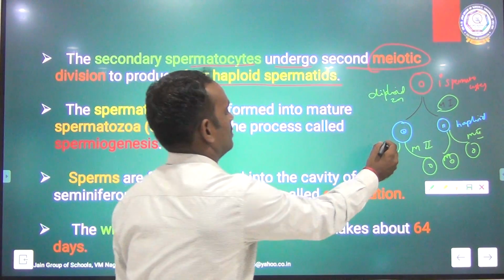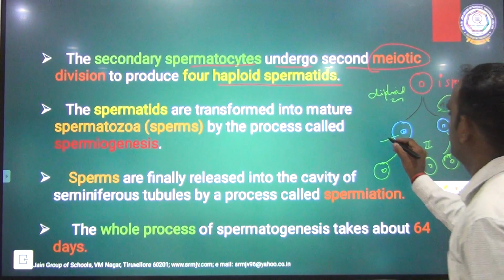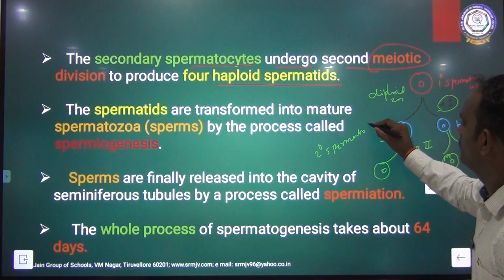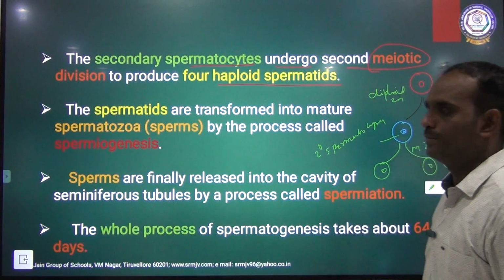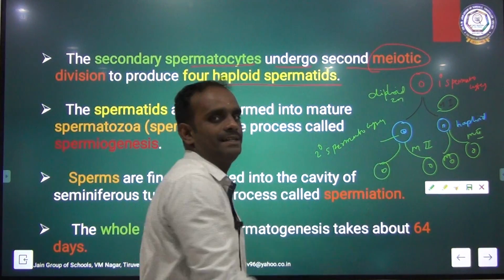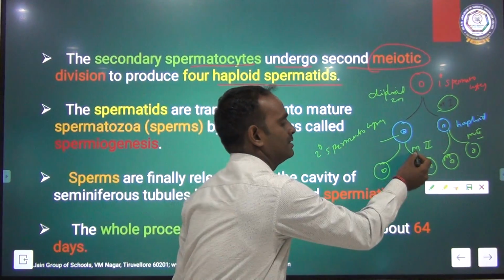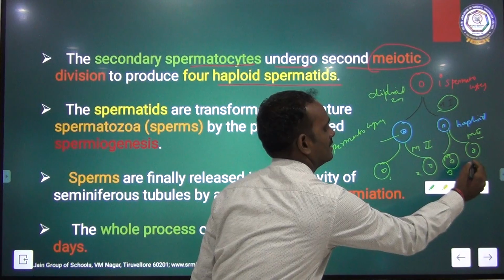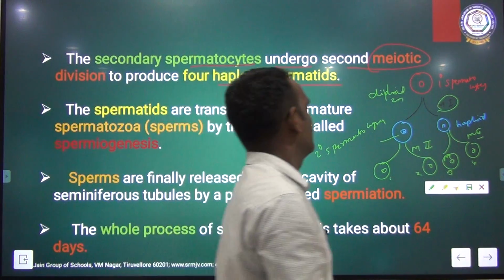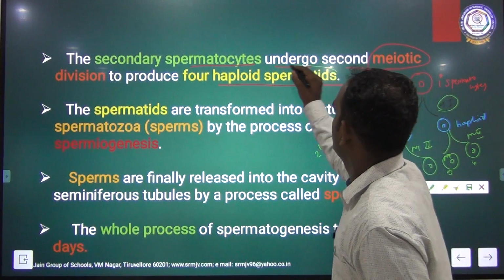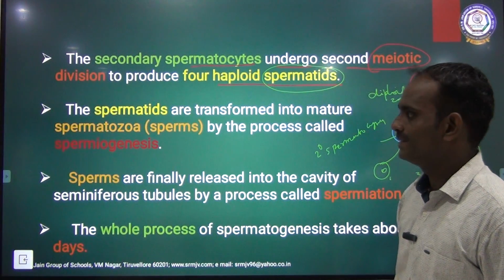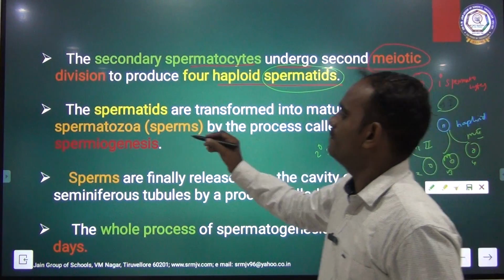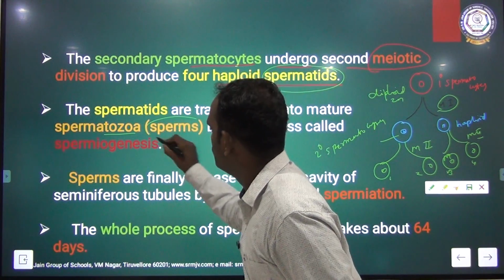This is called secondary spermatocytes. This secondary spermatocytes again undergoes meiotic cell division 2 to form four haploid cells. These four haploid cells are called spermatids. And then the spermatids are transformed into mature spermatozoa, that is called sperms.